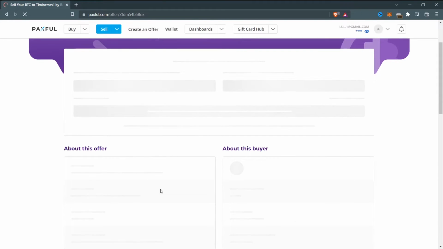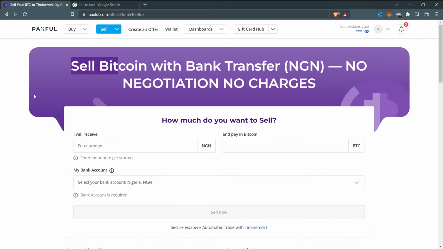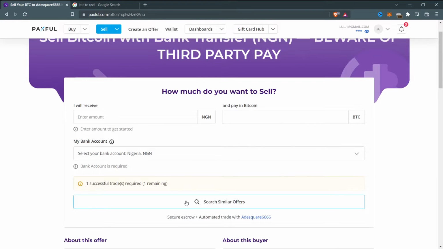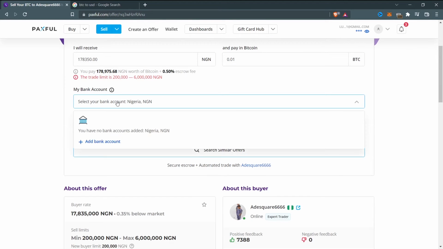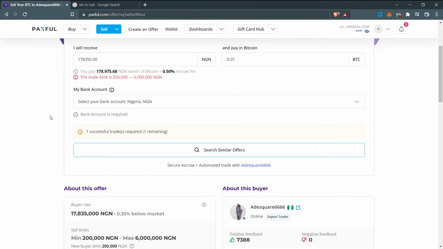It's going to load up, and you're going to see a page like this saying sell Bitcoin with bank transfer, no negotiation, no charges. So let's say I want to sell 0.01 Bitcoin, and you can see that I will receive this amount in Nigerian currency. Here it is asking me to add my bank account, and for us to do this we're going to use a platform called TransferWise, because as you all know I'm living in South Africa right now. I'm not in Nigeria and I don't have an account in Nigeria.